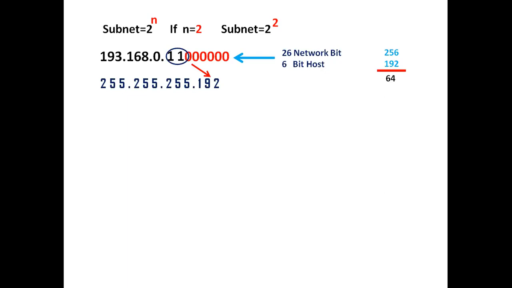What is block size representing here, brother? Block size is telling us that we have one network address and one broadcast address, and the remaining will be IP addresses. So if you subtract 2 here, the result will be 62. And you need 62 public IP addresses, brother.